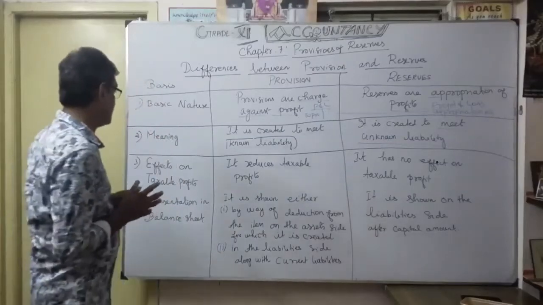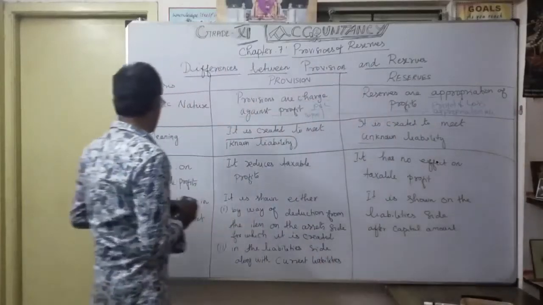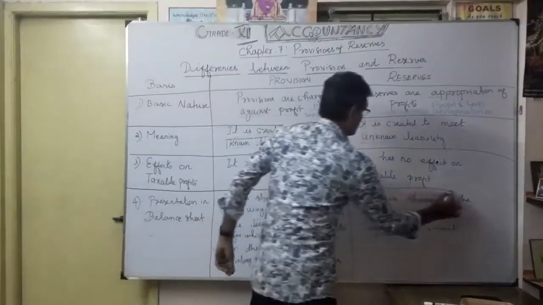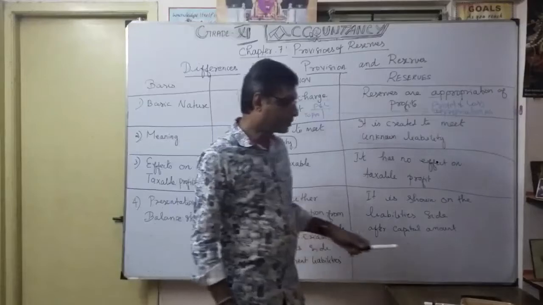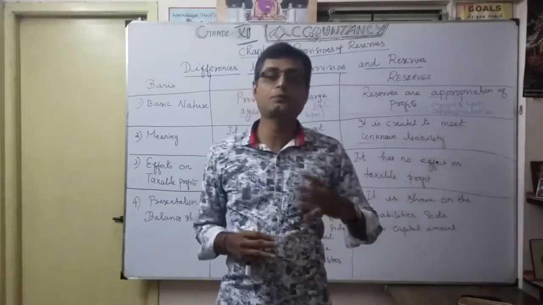So the third one is also very important. What is the third one? See, effects on taxable profits. What is that? Effects on taxable profit. Here, as provisions, you want to show a lot of provisions in the profit and loss account.